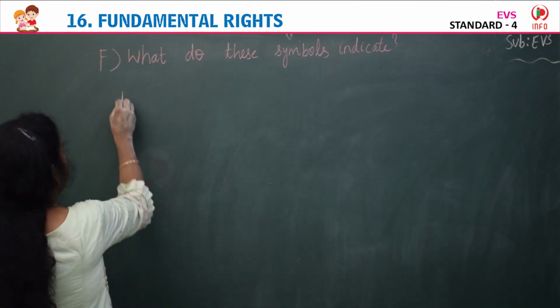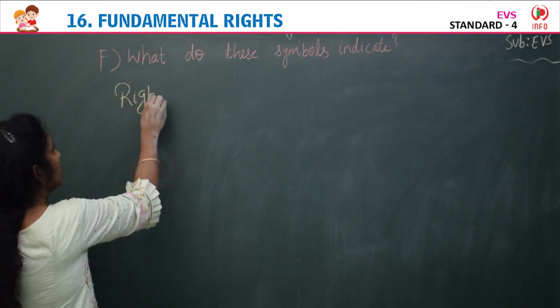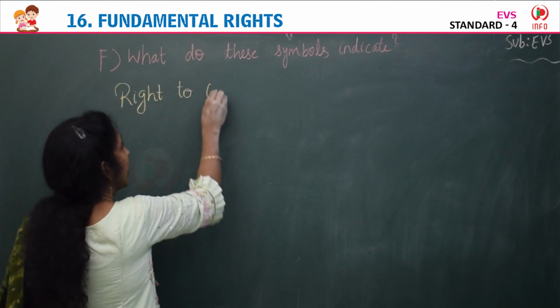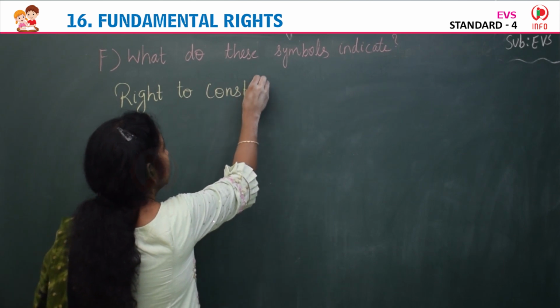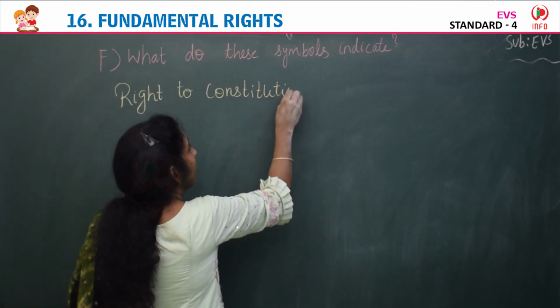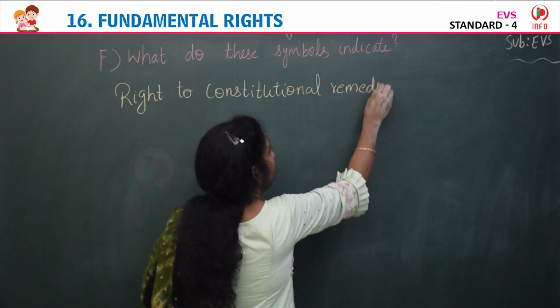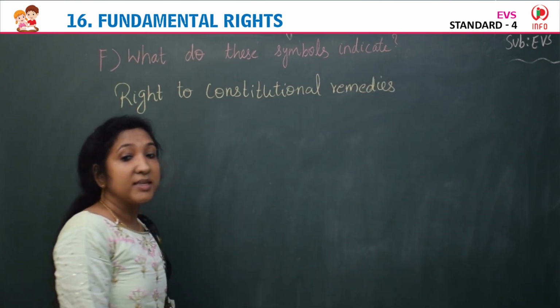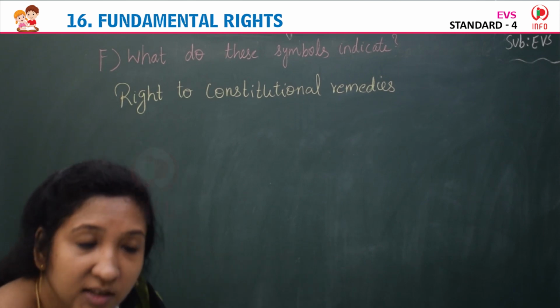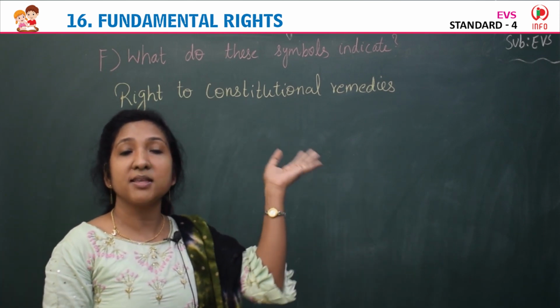The first symbol represents right to constitutional remedies. Now the second symbol, see the second symbol.